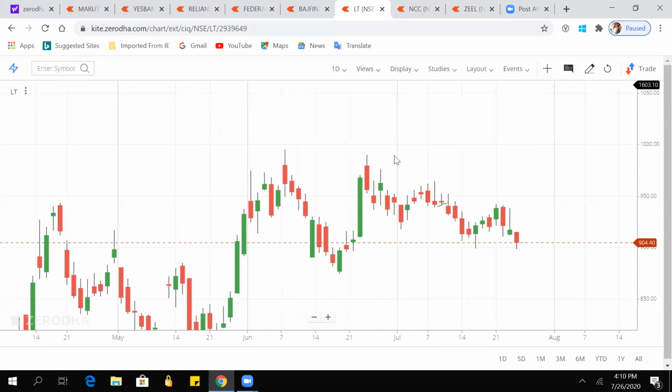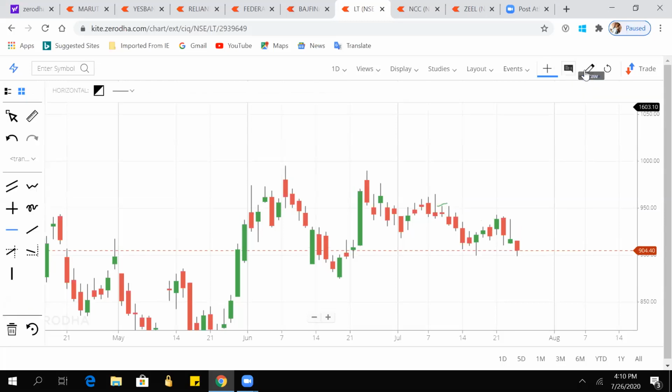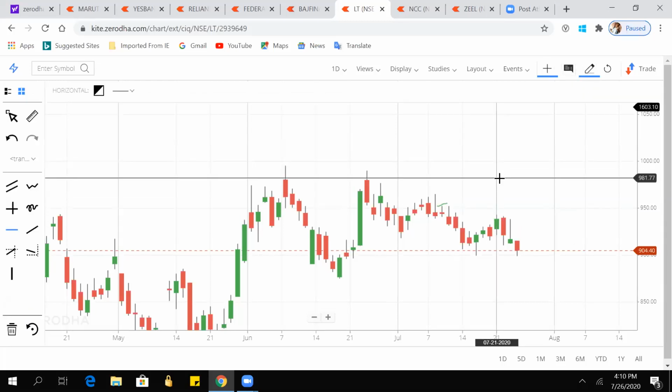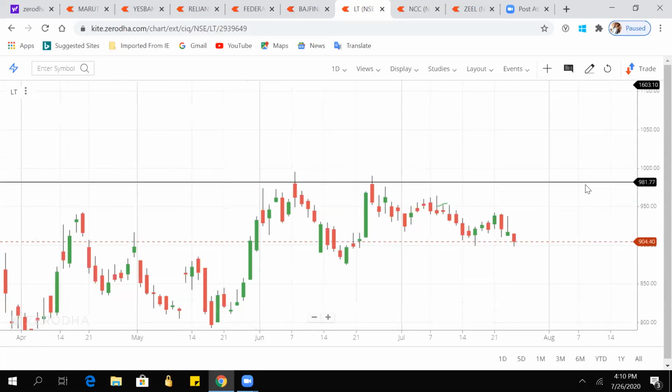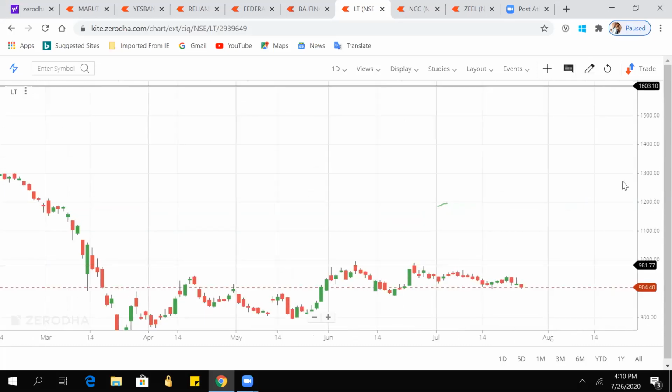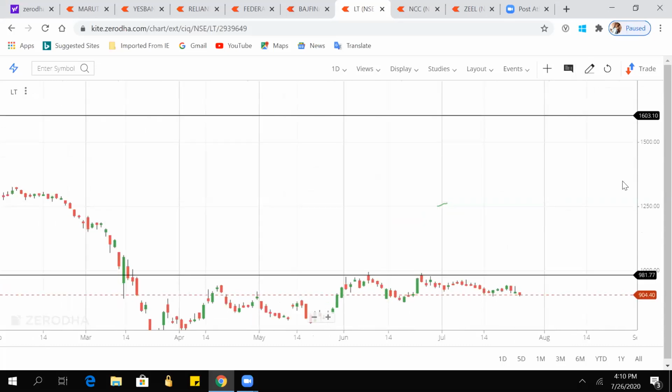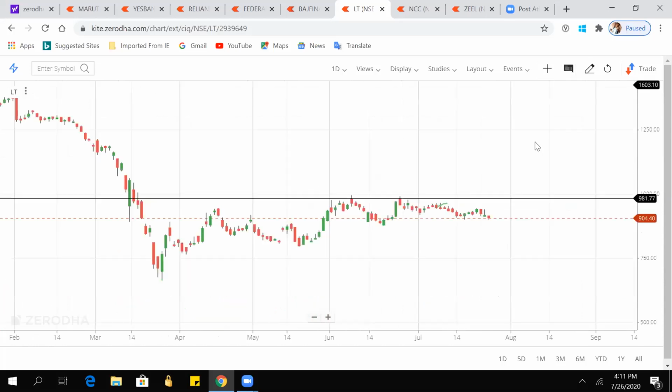See, so for LNT, we can see the support here, resistance here. I will draw it. It has given twice rejection here. And for support, we have to minimize the chart as much as we can, zoom in the chart so that we can draw it exactly.